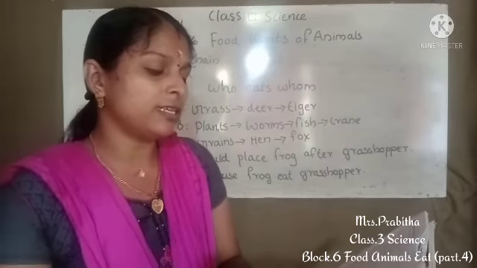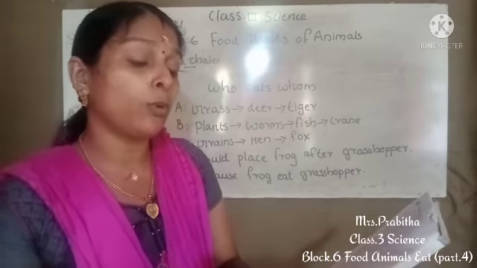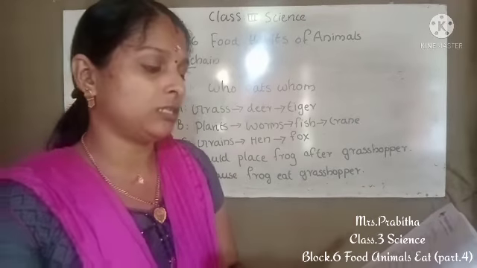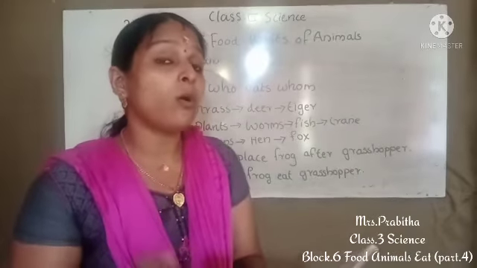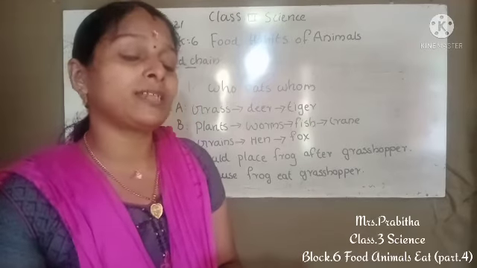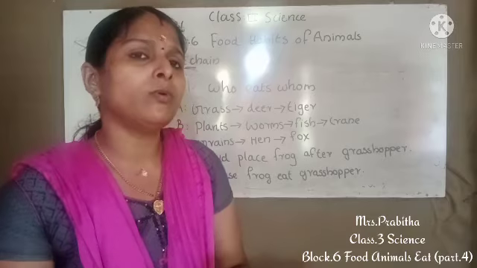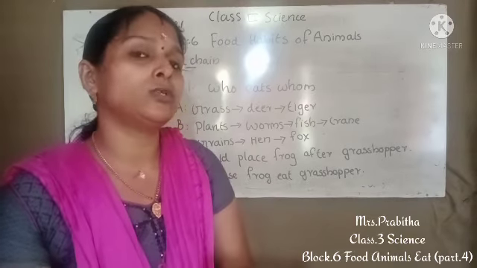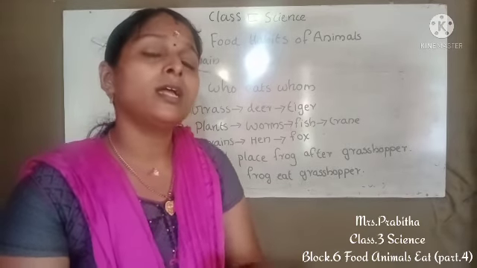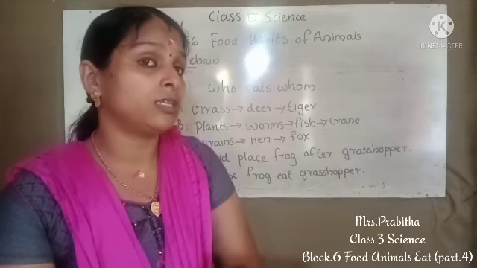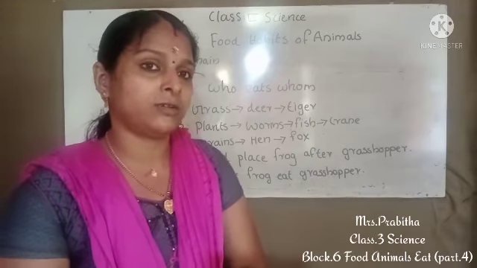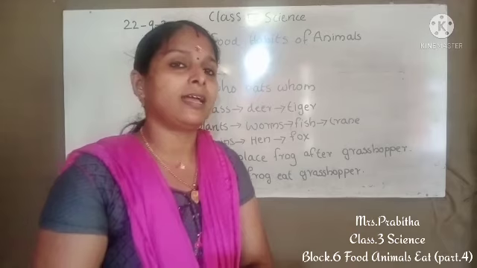Then the 8th question is, why do omnivores have both pointed and flat teeth? Yes, it is because omnivores eat both plant and animal food. Then we know omnivores need sharp teeth to tear the flesh, and they have flat teeth to chew the food. This is the way you can write the answer.